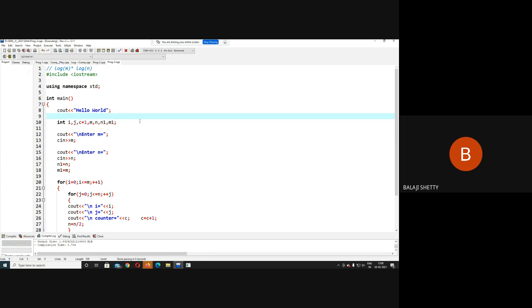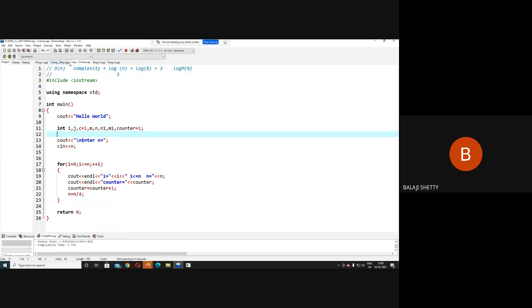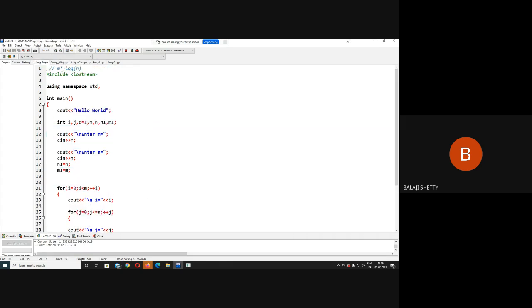So I have explained all the programs with all the complexity here, log m log n and then linear and binary. So almost I have covered everything here for complexity. Any doubts to anyone, then you can ask me the doubts.